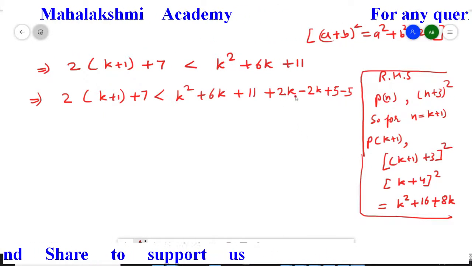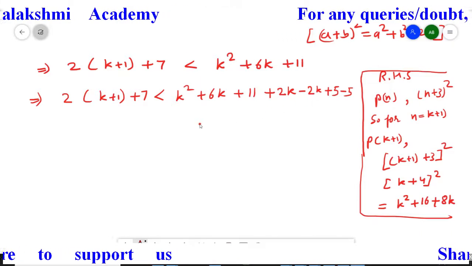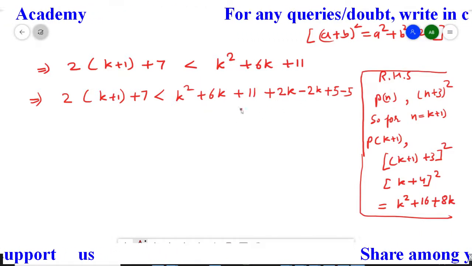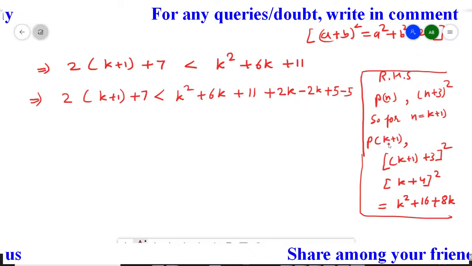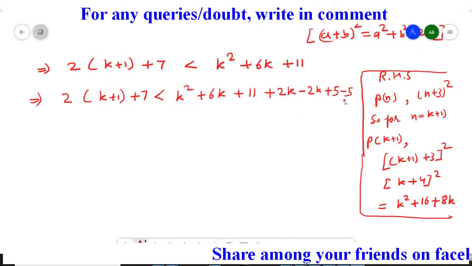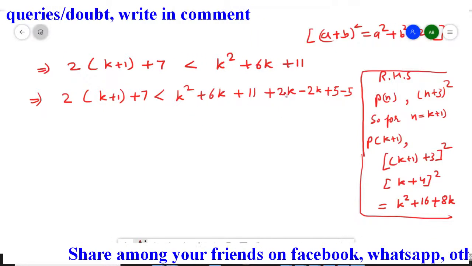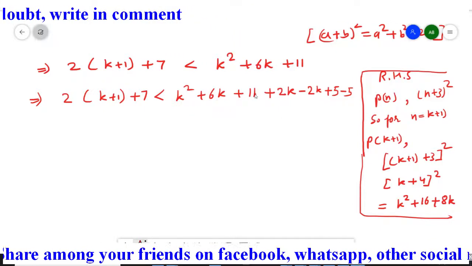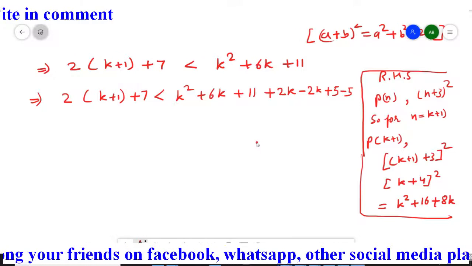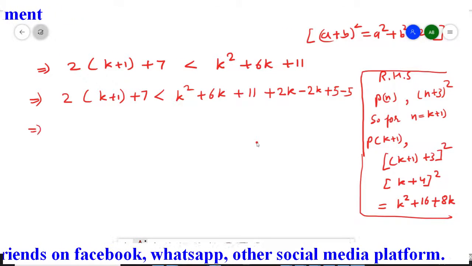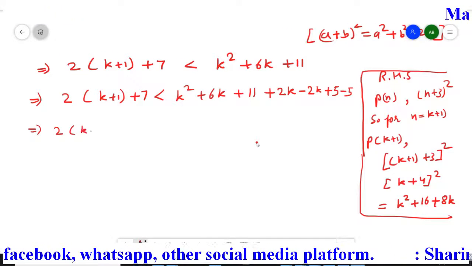So just add as well as subtract, so that the meaning remains the same. In the same way, instead of 11 we want 16 here, so just do plus 5 and minus 5. Now just add 6k and 2k, so you will get 8k here, and 11 and 5 you will get 16 here.